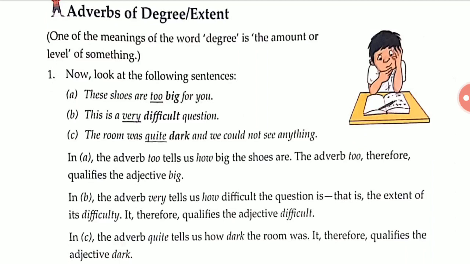So in the first sentence, these shoes are too big for you. Too is telling about the size of the shoes, which is big. How big the shoes are. The adverb too therefore qualifies the adjective big. Okay.